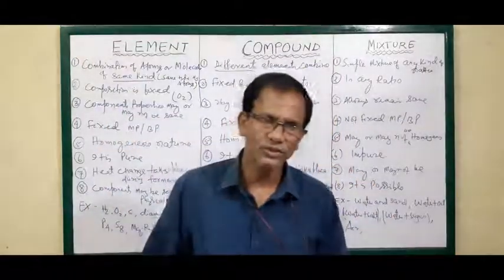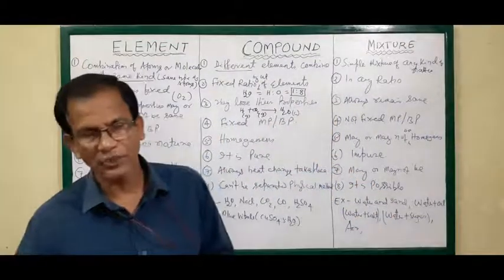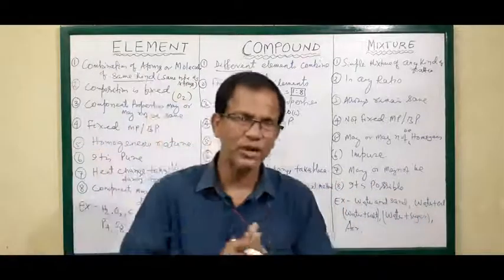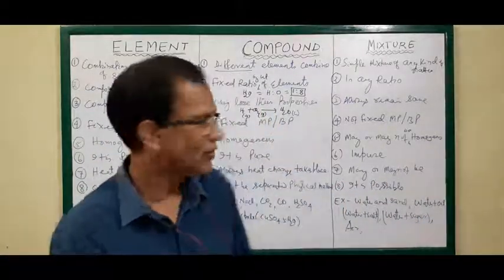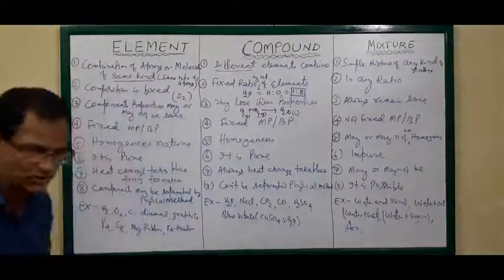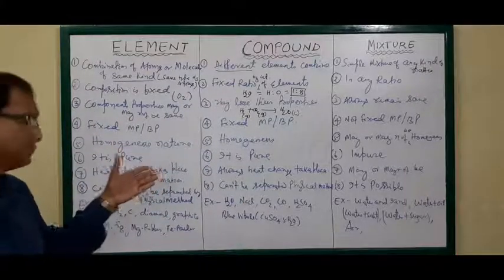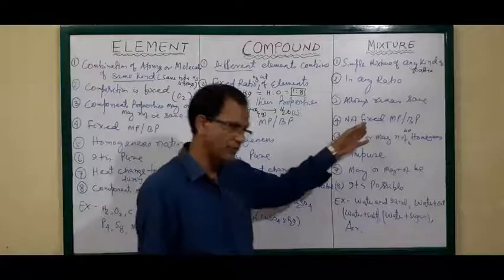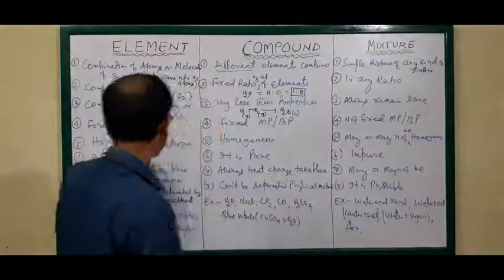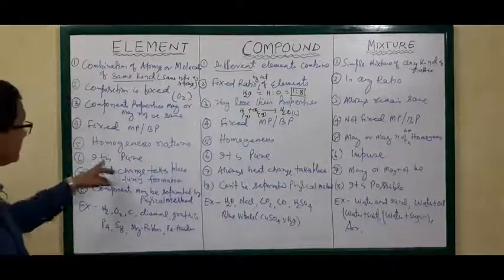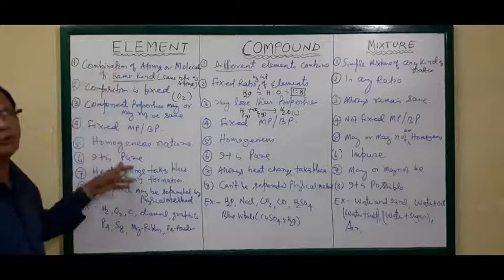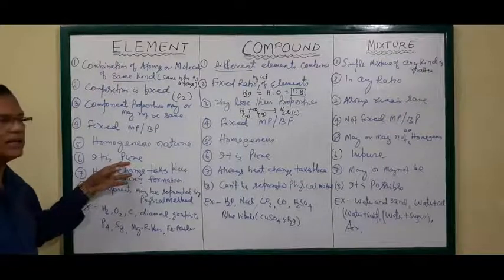Water is homogeneous, oil is homogeneous, but if you mix water and oil, it will be heterogeneous. So a mixture may be homogeneous or heterogeneous. This is regarding homogeneity. Then all elements are pure because they are made of the same kind of substance.